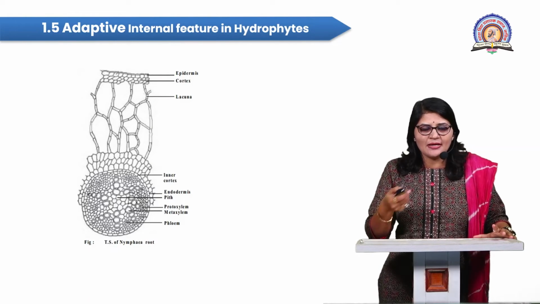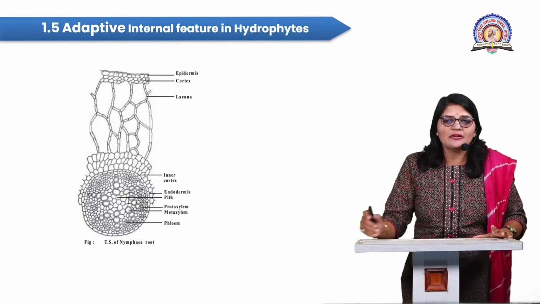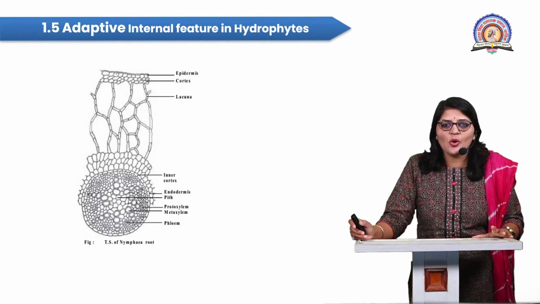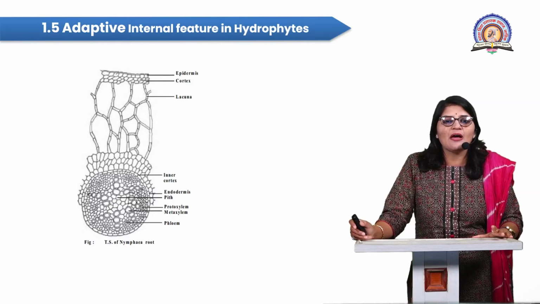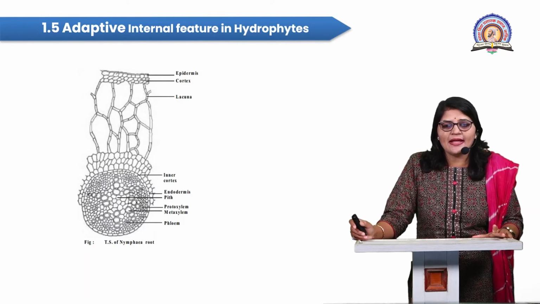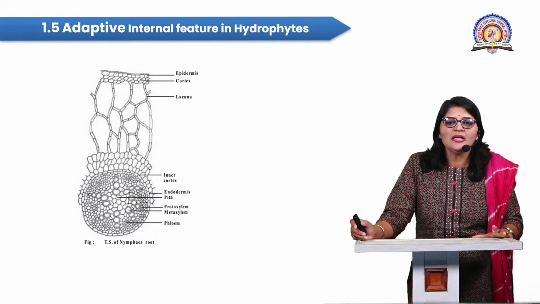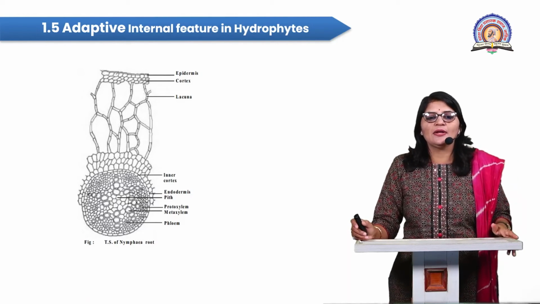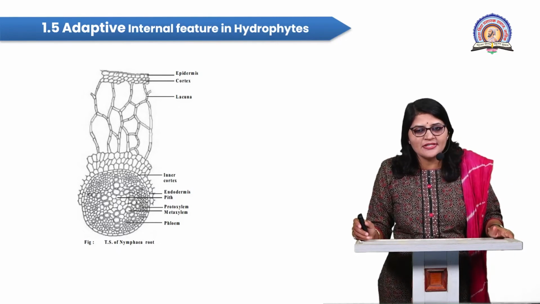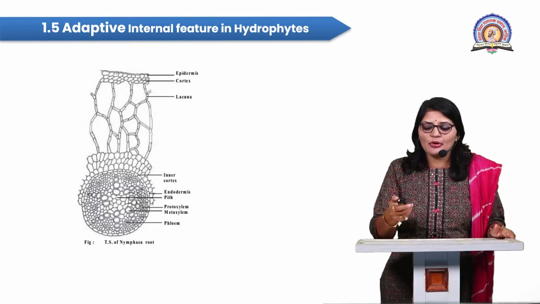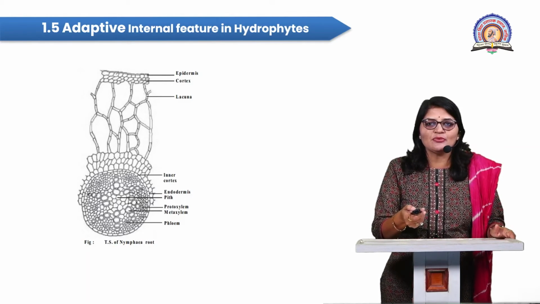I already explained that the outer epidermis is there. Next to the epidermis, it is followed by the cortex. In the cortex, there are lacunae, large air cavities, called the parenchyma. Then the inner cortex is also parenchymatous, and the endodermis. Then centrally the pith region is there. These xylem and phloem tissues are poorly developed in the vascular bundle.